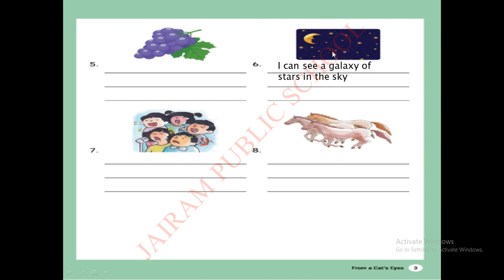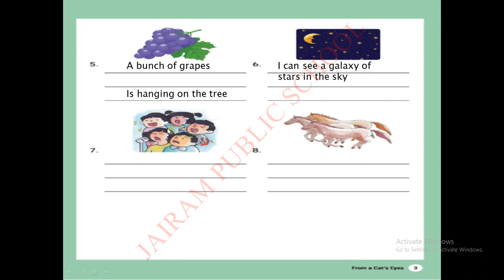Galaxy of stars. What picture you can see here? A galaxy of stars. How we can write this in a sentence? I can see a galaxy of stars in the sky. Here, a bunch of grapes is hanging on the tree. Okay, that is the correct sentence for this. Now, I can see a galaxy of stars in the sky.